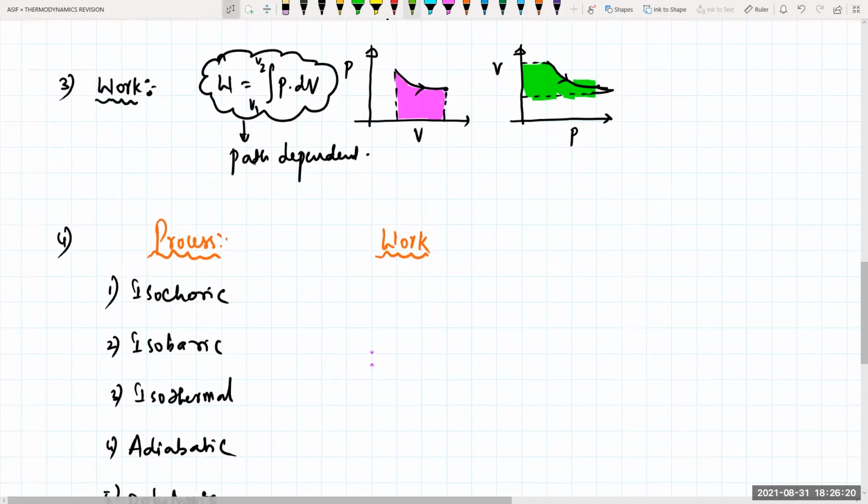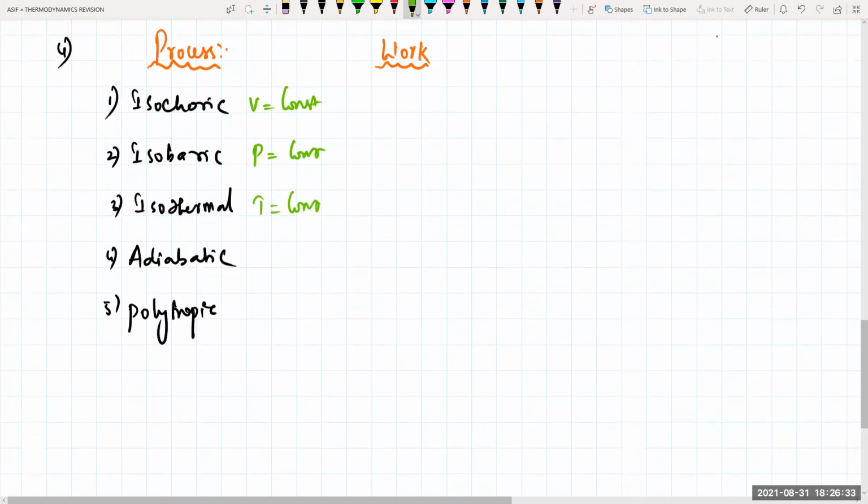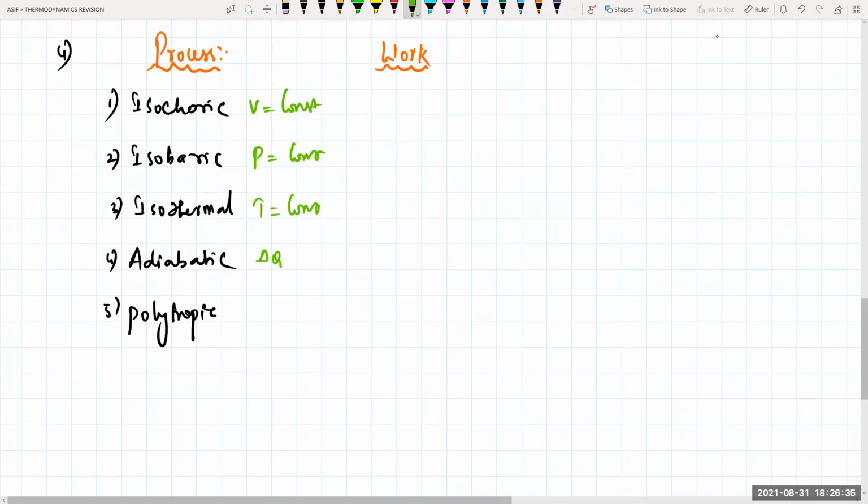In this one, what is remaining constant? In isochoric, volume is constant. In isobaric, pressure is constant. In isothermal, temperature is constant. In adiabatic process, there is no heat transfer, so delta Q will be zero. This one is a random process, any process it can be.